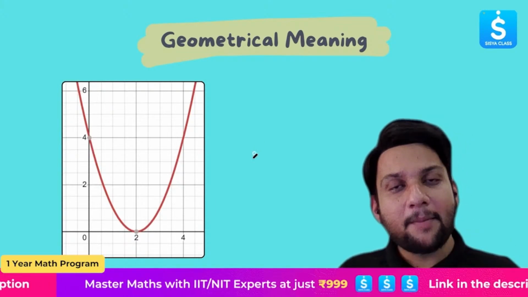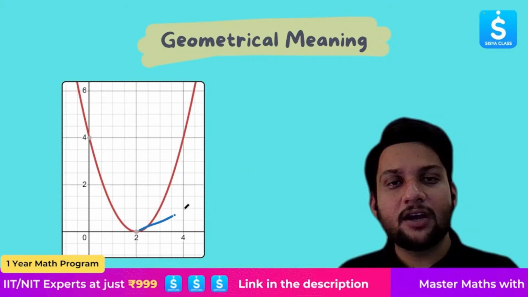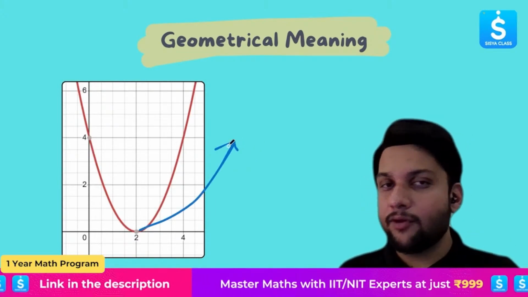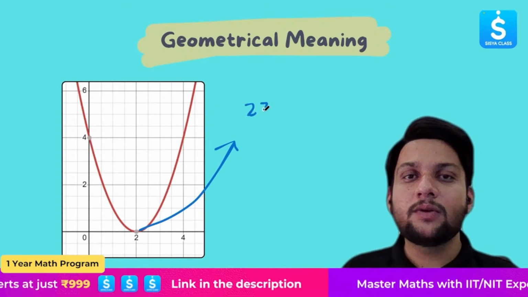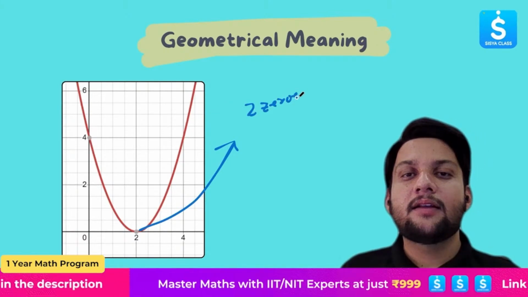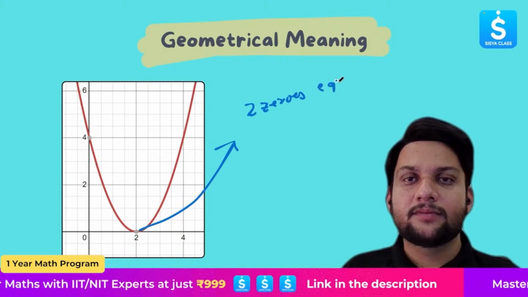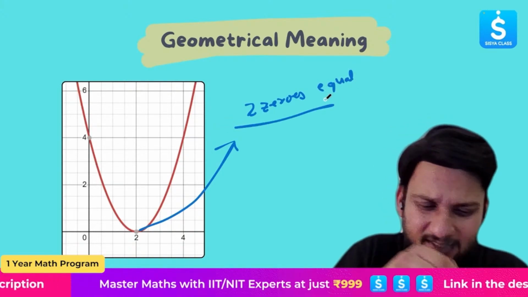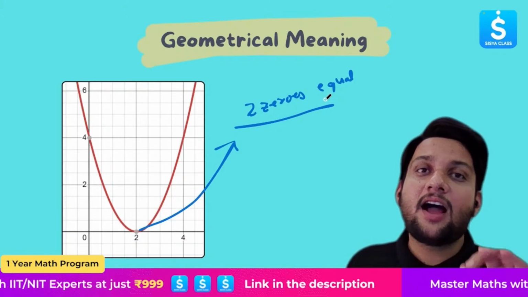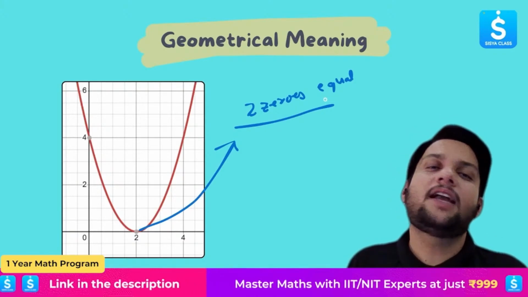Remember, dear students, whenever we have such a graph, it is a graph of a quadratic polynomial. Why? Because this is a parabola. Here we have two zeros that are equal. So we have two zeros because it is just touching the axis, right? Two zeros are there, but both the zeros are equal.